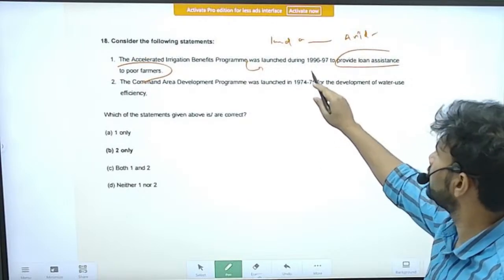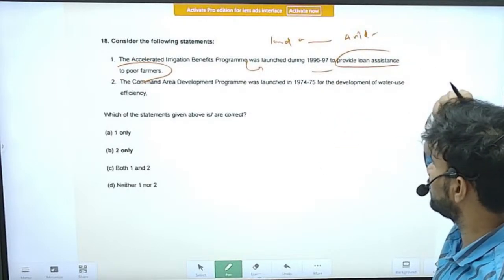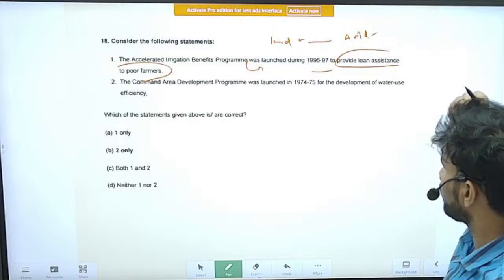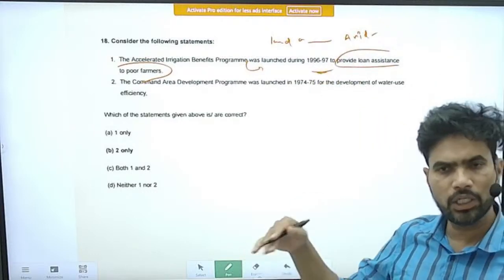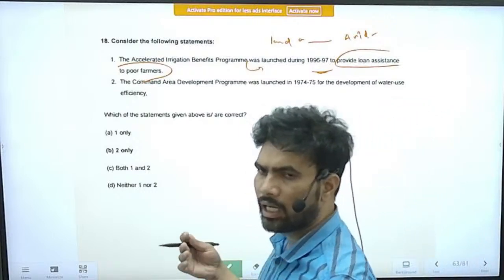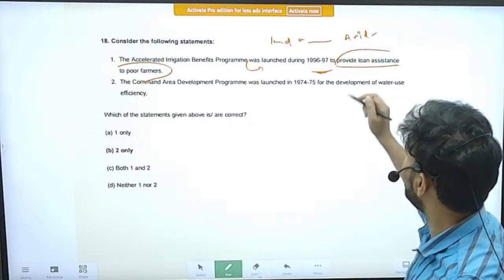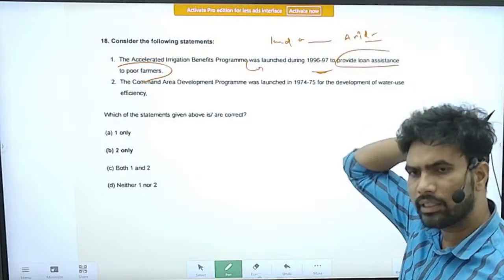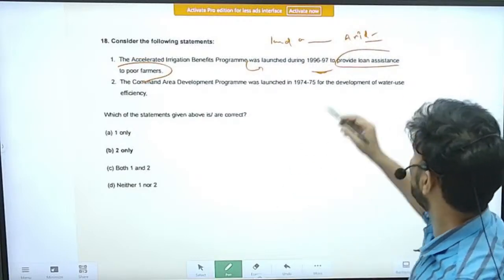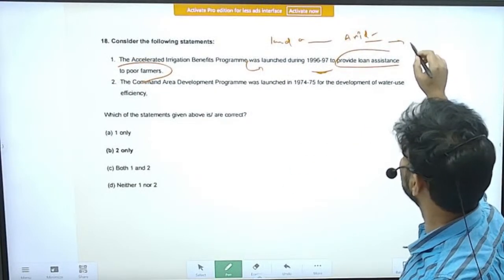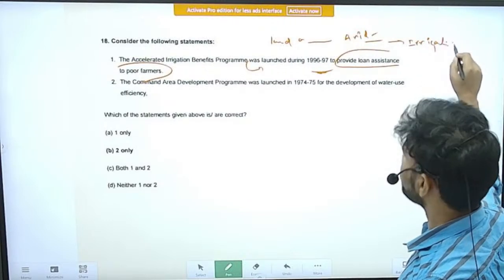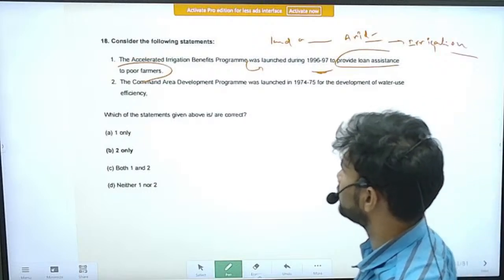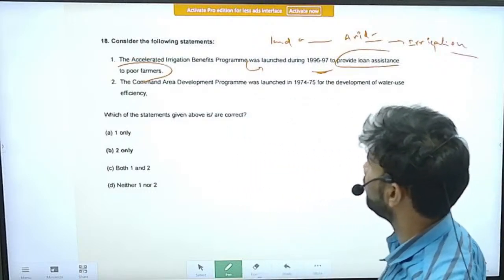And the year is, I think, correct, right? The year is the same, but the purpose is not to provide loans. It is to improve the land area in arid and semi-arid regions, especially the dry lands, by providing means of irrigation. Right. So that is the Accelerated Irrigation Benefit Program.